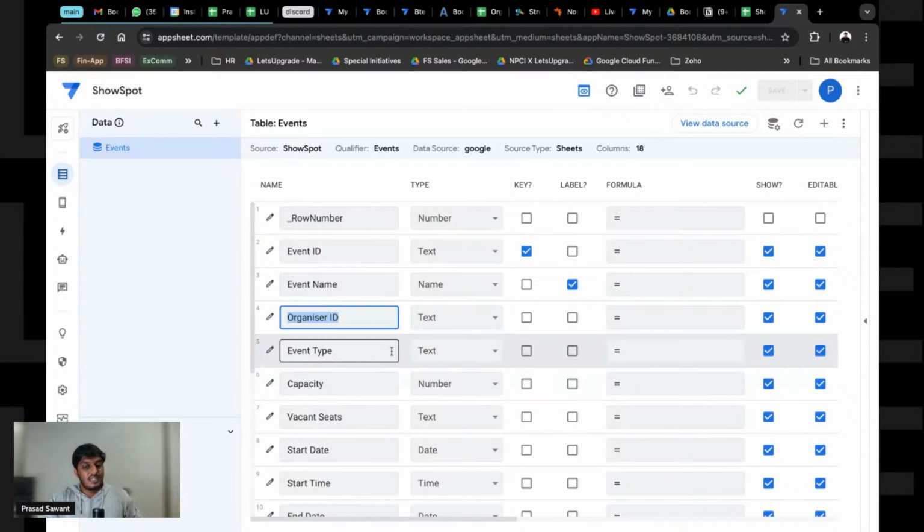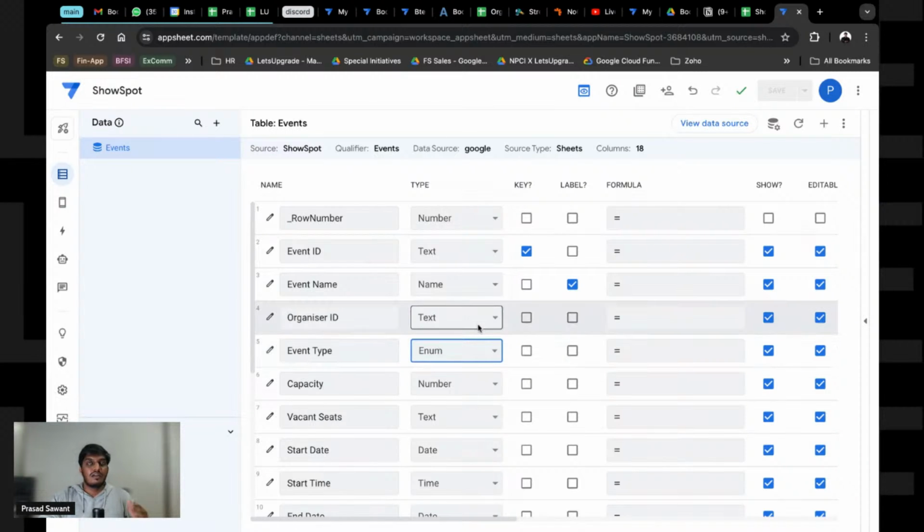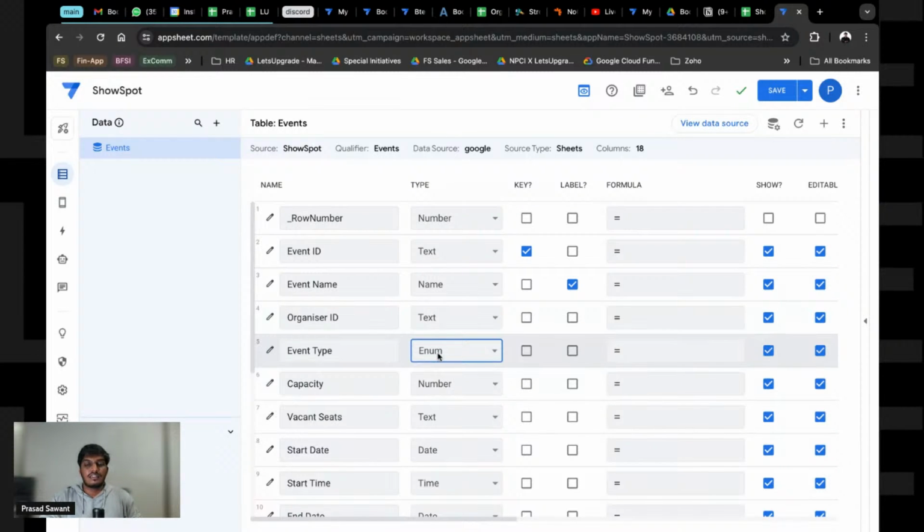Event type, as I mentioned, is going to be an enumeration. Enumeration basically means that there are two parts, enum and enum list. Enum list is where you can select multiple options. Enum is where you can have just one option. And when you're doing this kind of thing, right? Floating point, what is the name, number? So what is the question again?